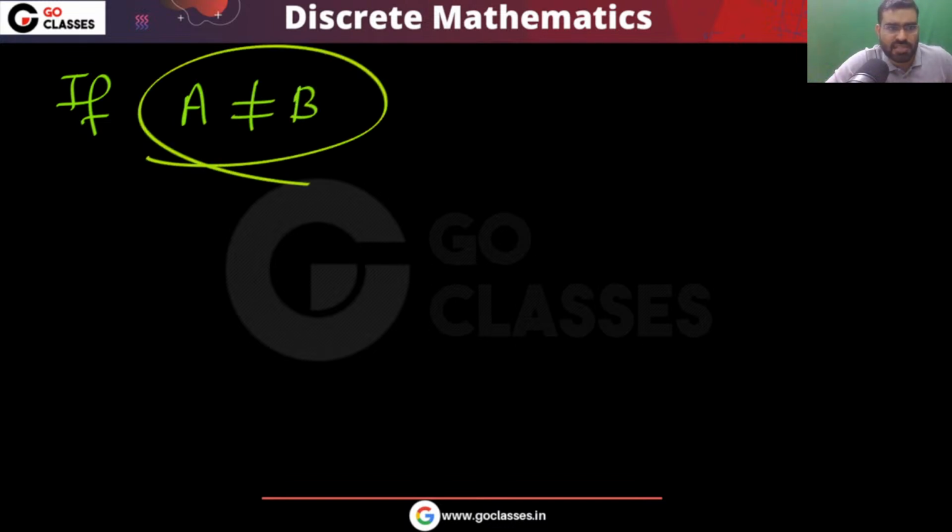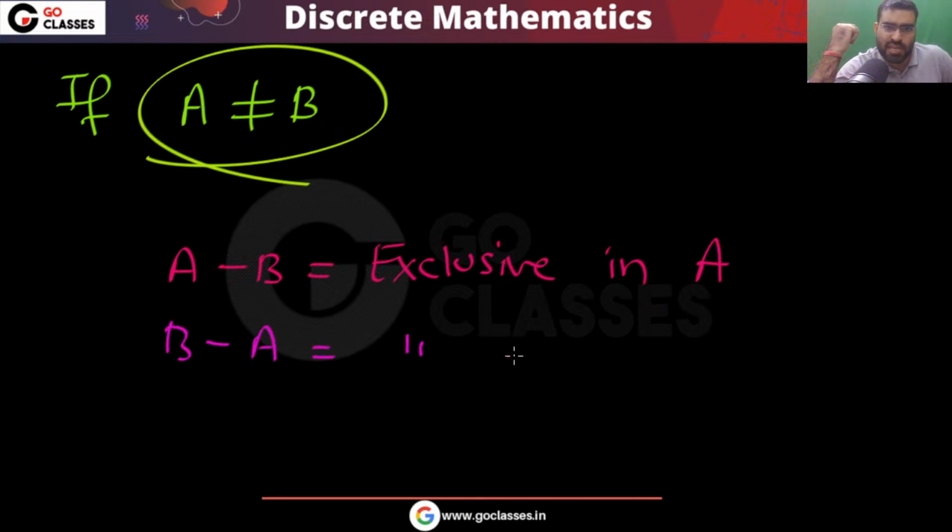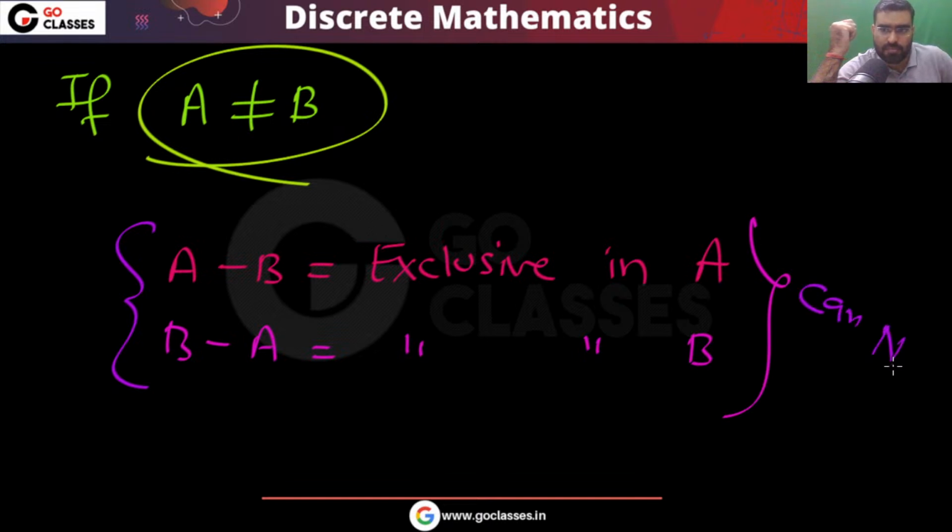The reason you can easily see is that if A is not equal to B, then this will have those elements which are exclusive to A, and this will have those elements which are exclusive to B. So of course, if these two sets are not same, then definitely some exclusive element will be either in A or in B. So in this situation, definitely these two cannot be same, right?